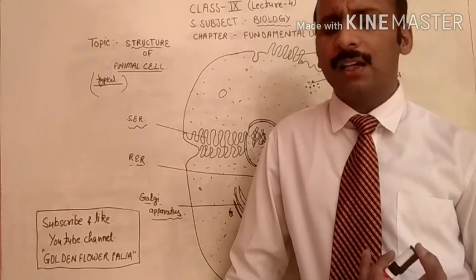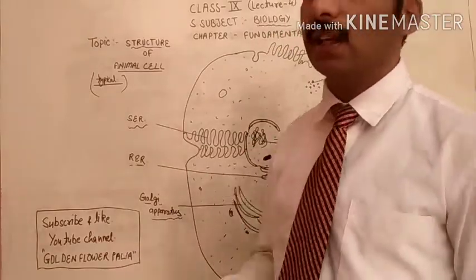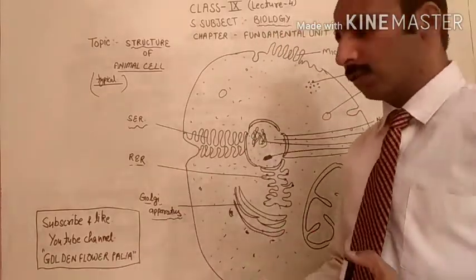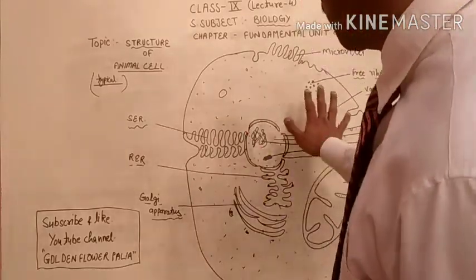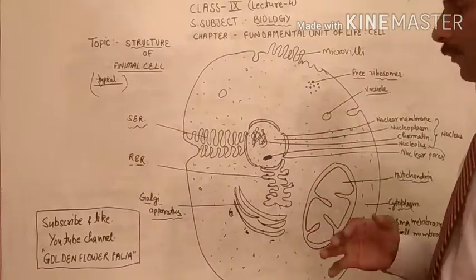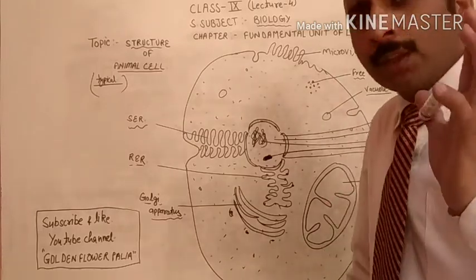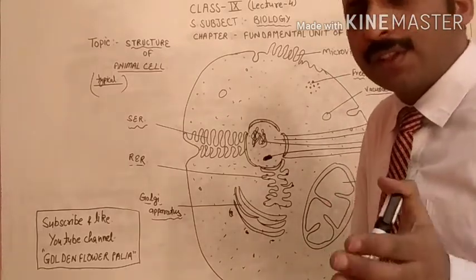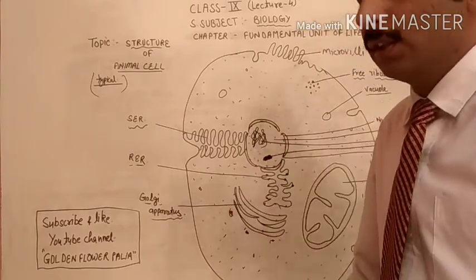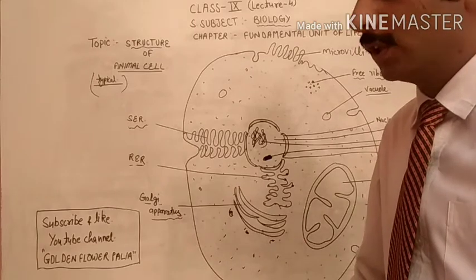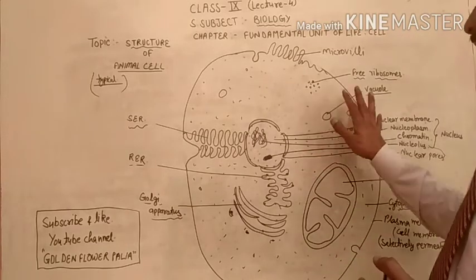These microvilli are not present in all kinds of animal cells, because we are representing here a typical structure of an animal cell which is followed by all kinds of animal cells. So we are representing everything which is followed by the different kinds of animal cells. These microvilli are helpful in the absorption of different substances in the body, and you will get more information related to the structure of the cell and proper knowledge later.